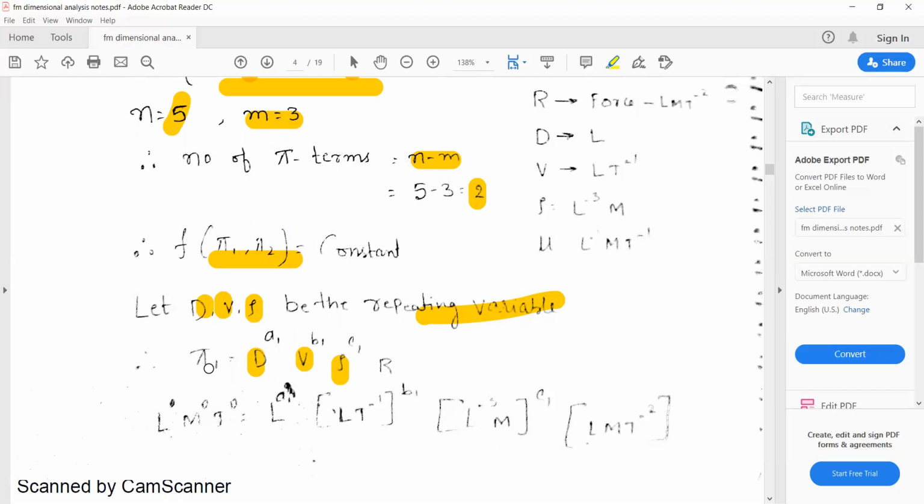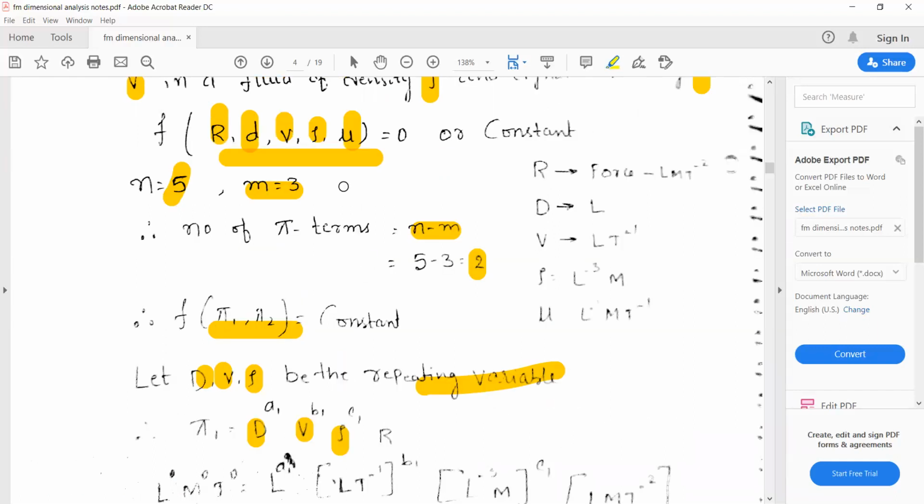All right, but each pi term has m plus 1 number of terms. M plus 1 in the sense 3 plus 1, 4. That means there should be a non-repeating variable. So which one is the non-repeating variable here? The remaining terms are R and mu. Right, for pi 1 you can consider R, for pi 2 you can consider mu.